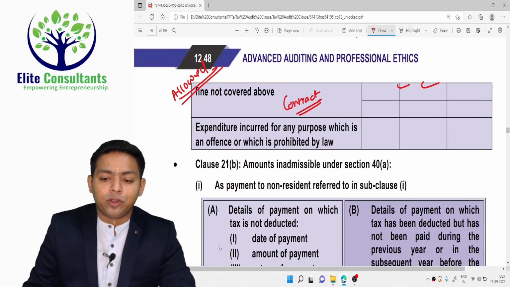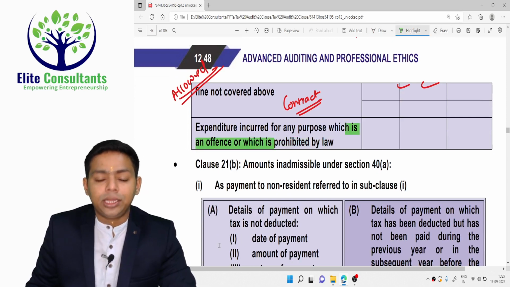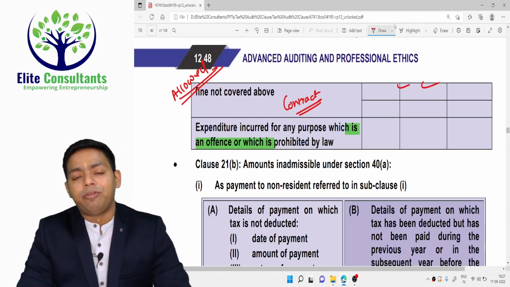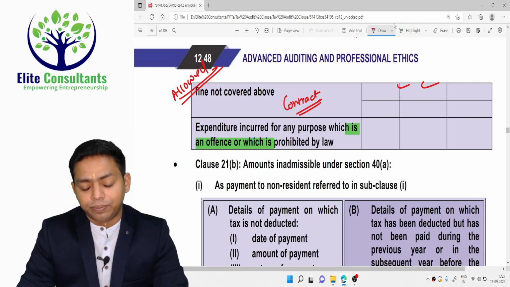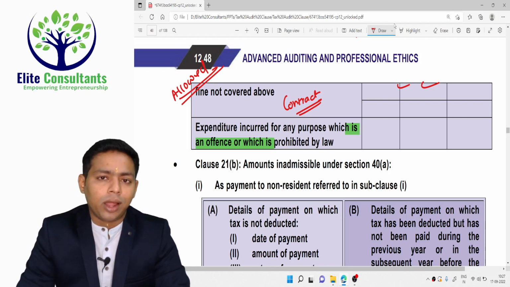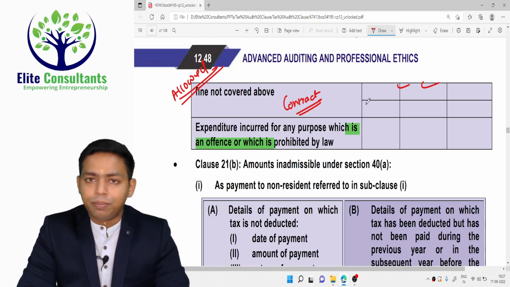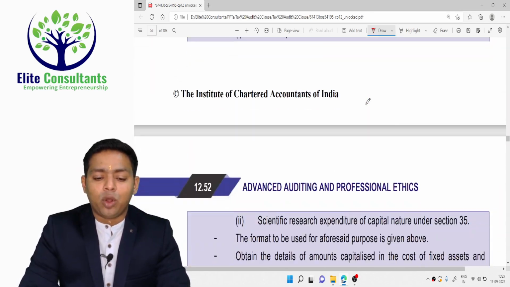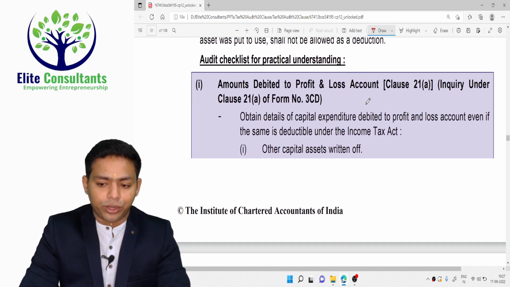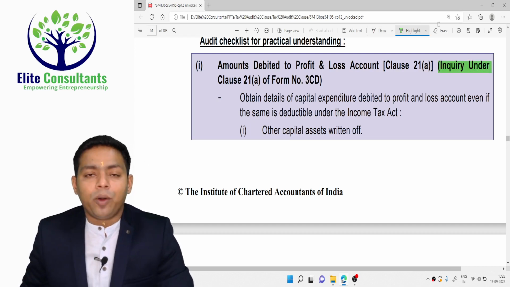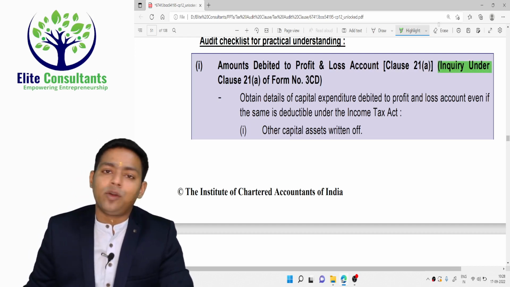Expenditure incurred for the purpose of an offense which is prohibited by law. If you have given a bribe to somebody under any other name, such as commission given or business promotion expenses, then you have to check whether any expenditure done by the organization is legally allowable or not, because illegal expenditures are not allowed under income tax law. So that's clause number A. We will talk more about clause number A from the explanation given below. As an auditor, what are you supposed to do here? Inquiry under clause number A is very important, because it is important not to rely upon the assessee but to use your own understanding of law.